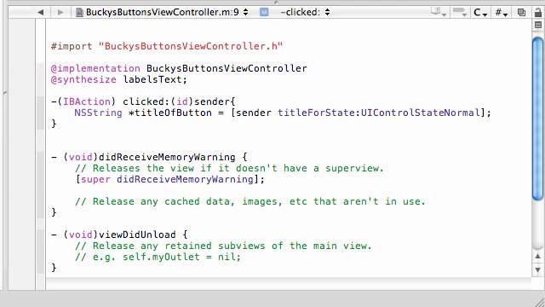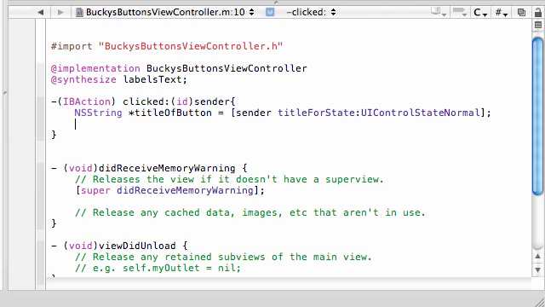There you go. And what this pretty much means is the normal state of the button. I know they made the longest, most confusing word, but this pretty much means your normal button. So now check this out. What this method does is it's going to return the title of that button of sender. So it's going to take that title and store it in a string called title of button. I mean, this is a lot easier to work with than all this. Wouldn't you say? I would.